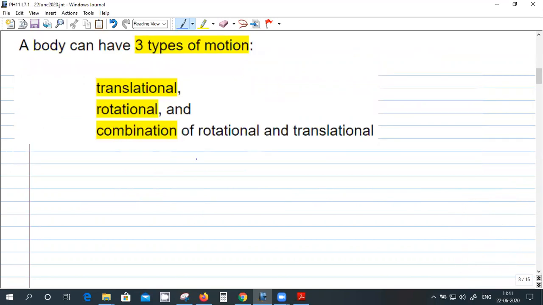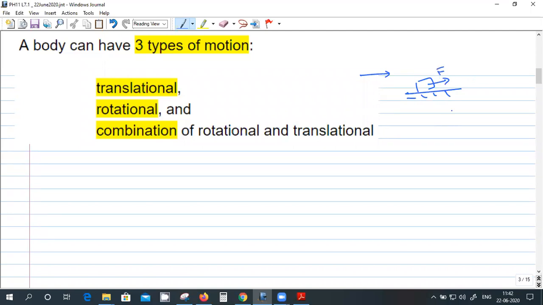And we can consider motion of three types. One is translational, another is rotational, and the third is a combination. So what is an example of translational motion? Translational motion is just moving like this. Suppose we have a block M on a table and we apply a force, then it will start sliding.